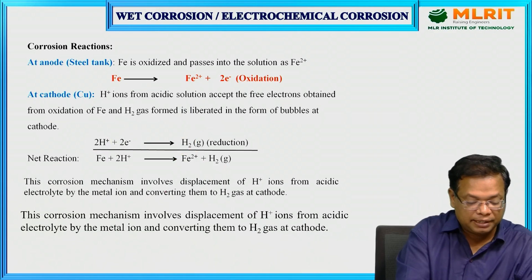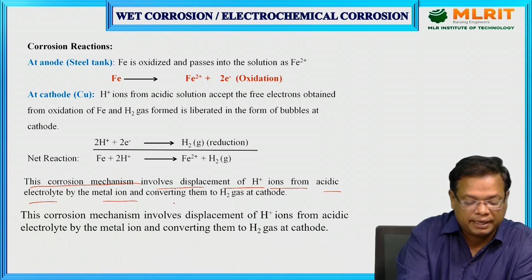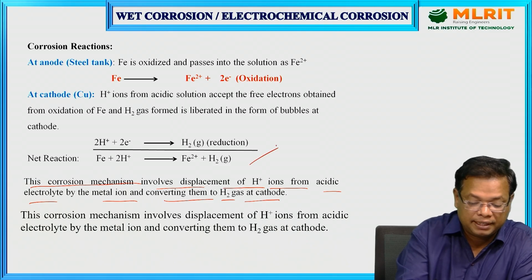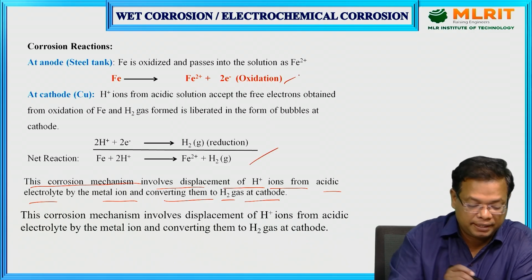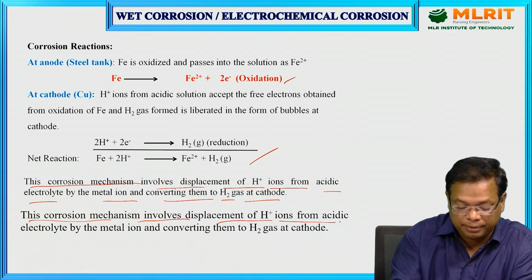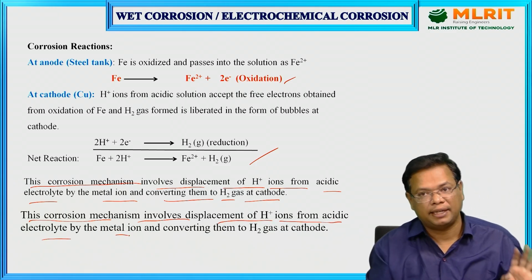This corrosion mechanism involves the displacement of the H+ ions from the acidic electrolyte by the metal ion, converting them to H2 gas at the cathode. Very simple. These are the reactions. This is a very simple concept to understand.